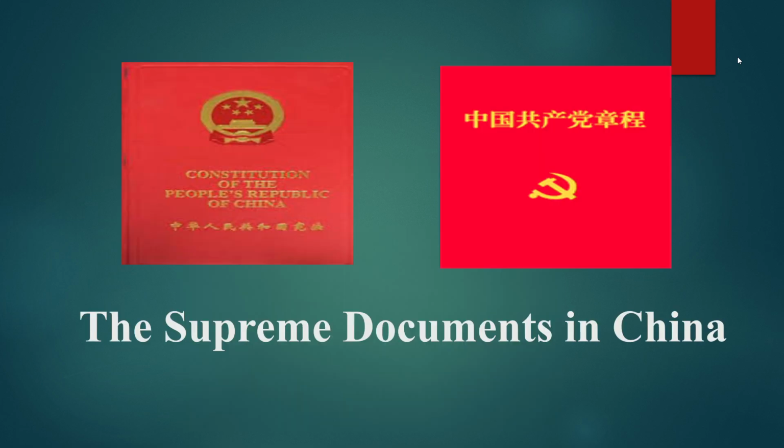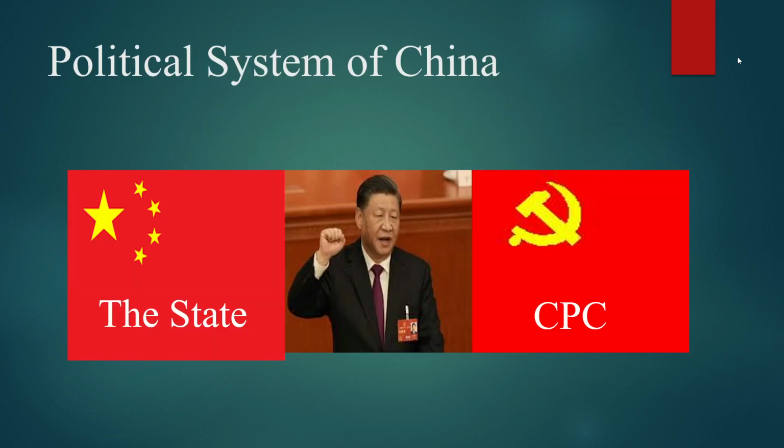There are two supreme documents which define how China is governed. Number one, the Constitution of the People's Republic of China. The Constitution was framed in 1982 and has been amended from time to time. The second supreme document is the Constitution of the Communist Party of China.